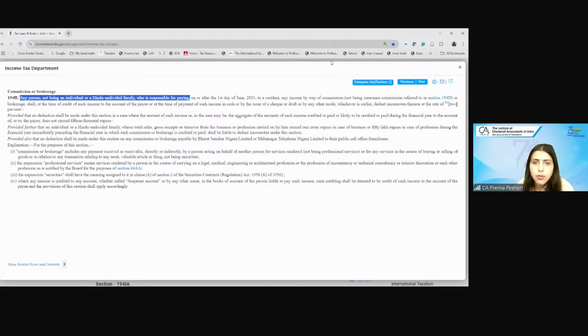So here, what the revenue was trying to argue is that the commission includes any payment received directly or even indirectly. So even if I am not receiving the payment from the Airtel company, but indirectly I am earning the profits, whether it can be called commission. So the court said no. In the current case, Airtel is not paying any commission to the distributor. Airtel is not even aware at what price the distributor is going to sell these particular vouchers to the customer.